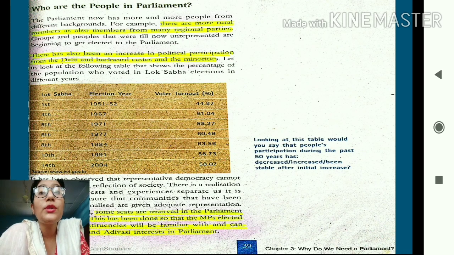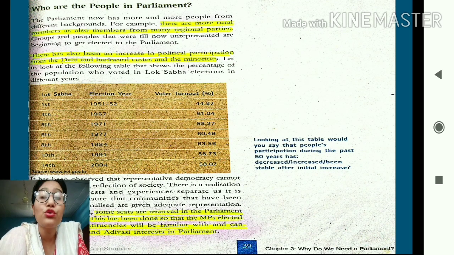Okay, so students, the various groups and peoples that were till now unrepresented are also beginning to get elected to the parliament. So students, those groups of people who were at the beginning unrepresented, that means those people who were not represented in the parliament in the beginning, are also now getting represented in the parliament through the process of election. That means now they are getting their place in parliament. So now there has been a greater participation of all categories of people in the parliament.